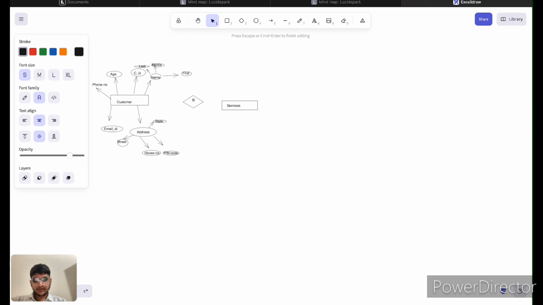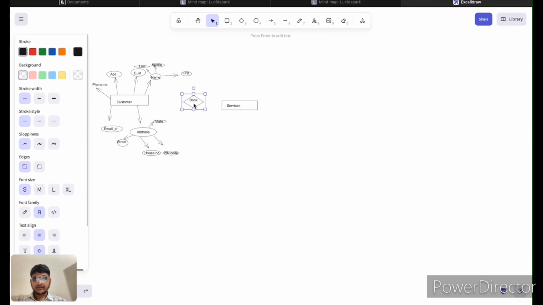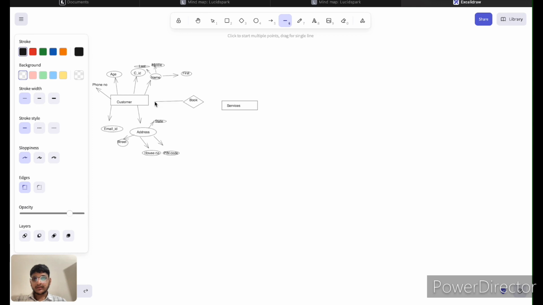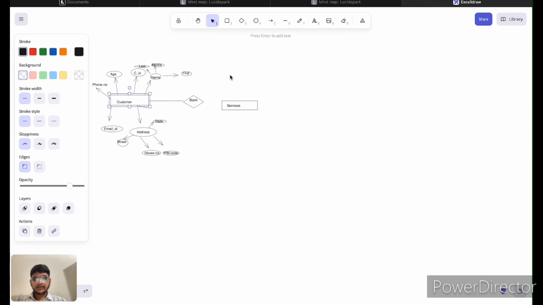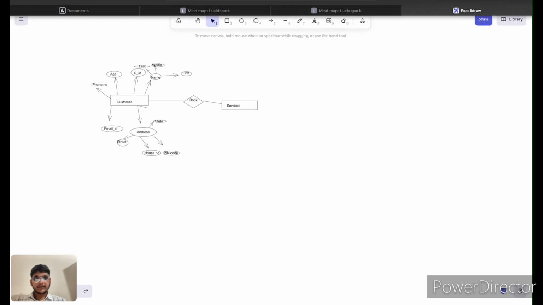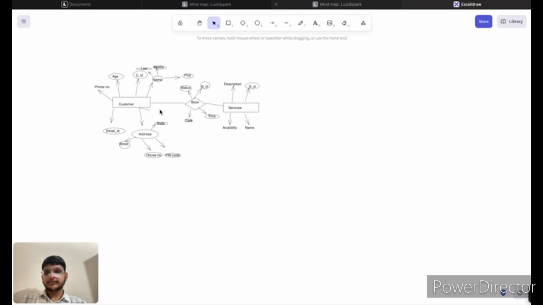Customer books the service. Here, the customer entity has a relation with the service entity.